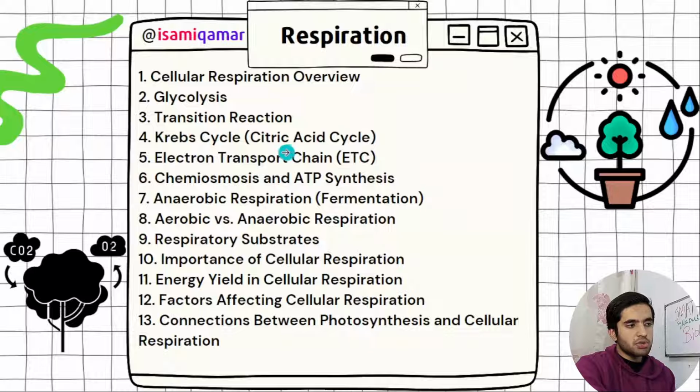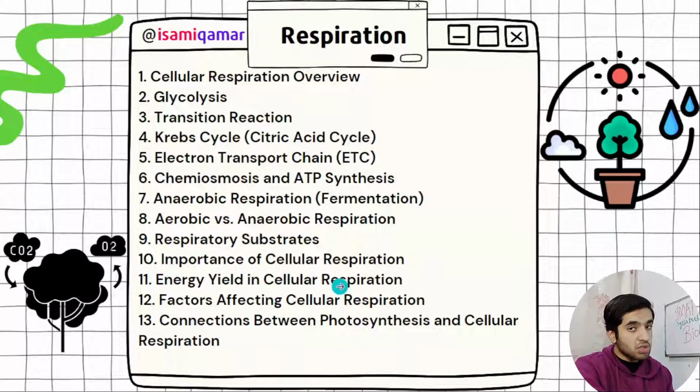Then we have got electron transport chain, energy production, chemiosmosis and ATP synthesis, all that occurs in here. Anaerobic respiration is fermentation, lactic acid and alcoholic. Aerobic respiration versus anaerobic respiration, respiratory. This was cellular respiration, was aerobic respiration. Then importance of cellular respiration, energy used in cellular respiration.